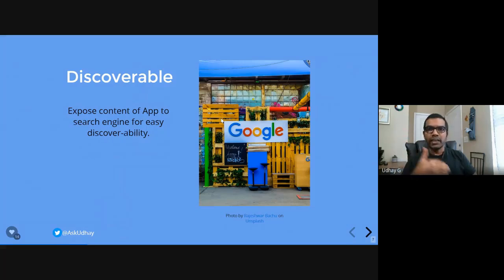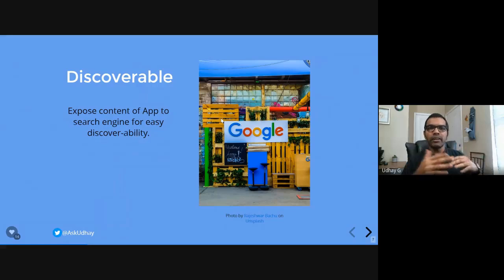within the native app. But in the case of PWA, the Google search engine can go and index all the content available within the PWA app, because a PWA is a web app, right? Similarly, another search engine like Bing can index your progressive web app. So your app discoverability increases. When someone searches for something like a photo gallery app, the search engine is going to show your app on top, because it indexed more detail about your app. It knows what your app is going to do and what features it has, right?